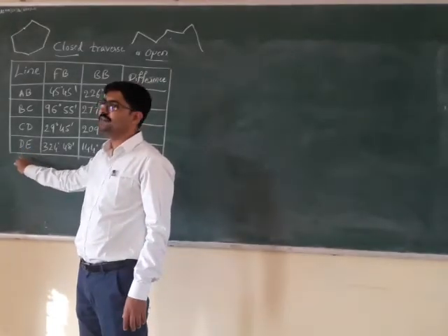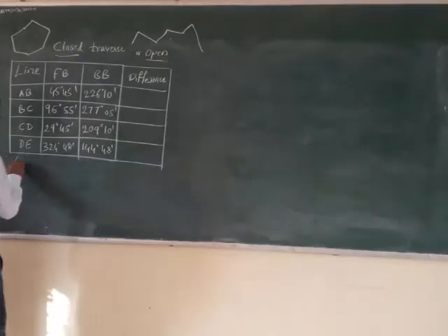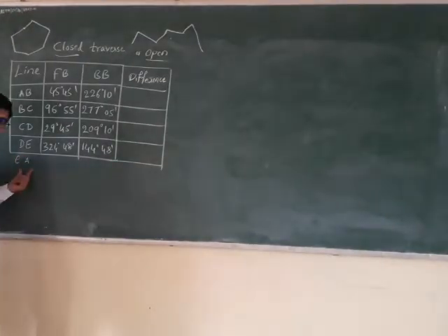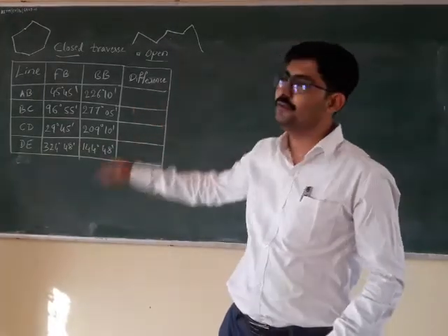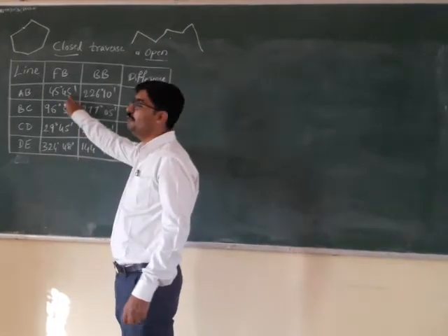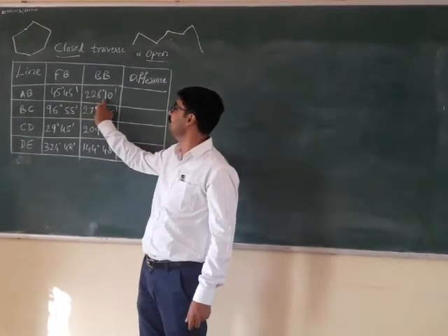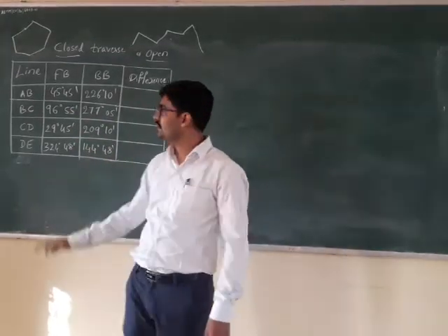If there is one more line EA, then this would be a closed traverse, right? Now, since you don't have this, this will be an open traverse. So it has got 4 lines, and the bearing of all the 4 lines are being given. Fore bearing of the line is given, back bearing of the line is given. In a similar way, all the 4 bearings and back bearings. So this is the problem given.